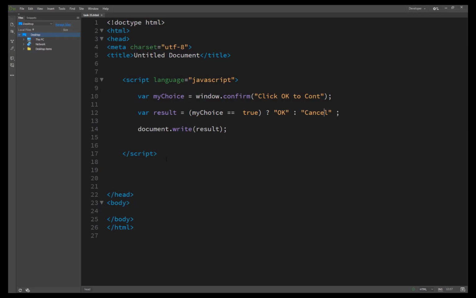We learned this in the previous lecture in task 34, and in this lecture we learned the same thing using short form condition testing. This is a very useful technique when you want to assign a value to a variable: if the condition is true, it gets one value, and if the condition is false, it gets another value. So we have just completed task number 35.